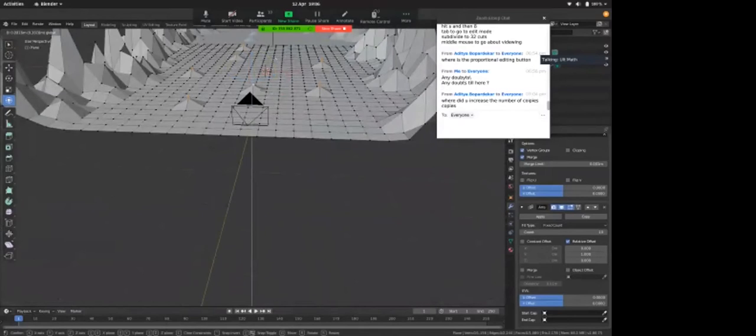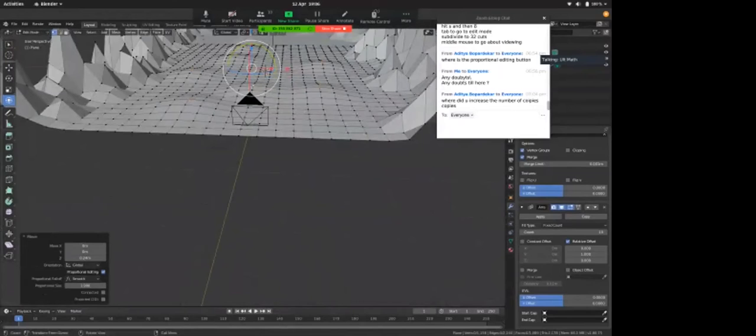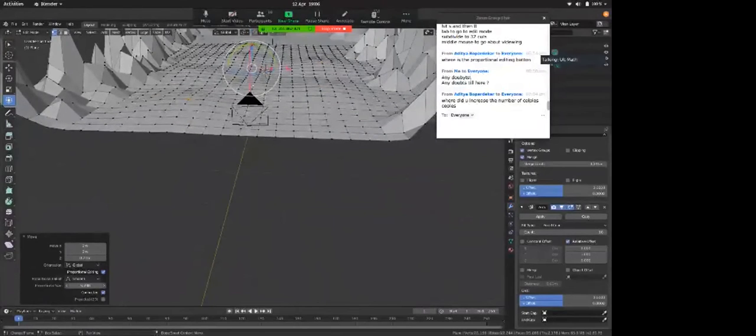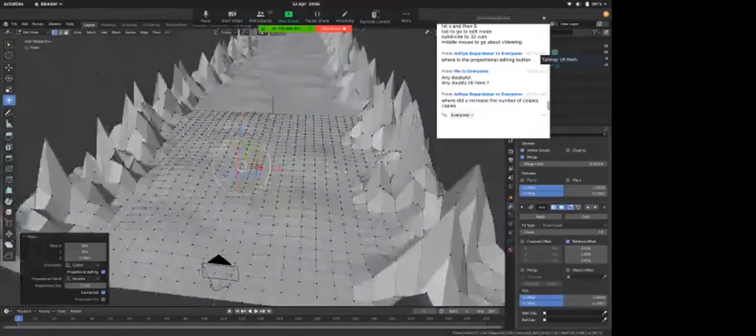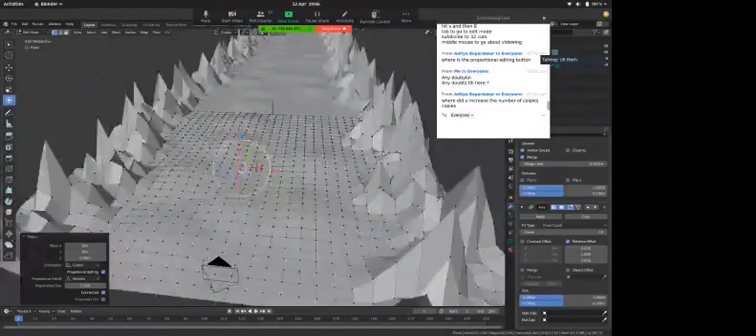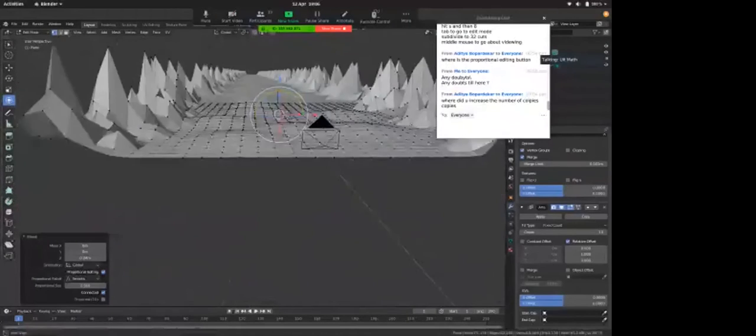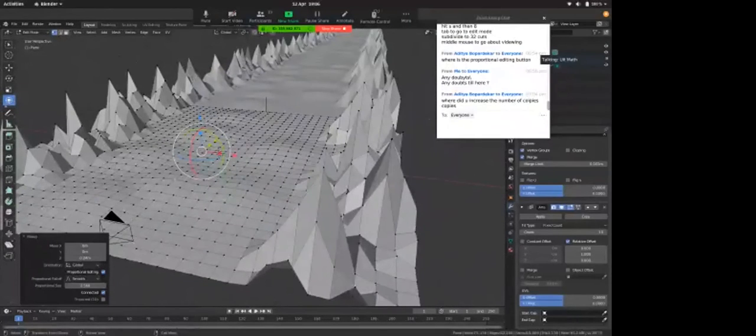And then again proportional editing, and for connected, and then for proportional size I'll increase it so that I get these small ripples kind of thing, just so that it looks cool. So if I go out of edit mode now, you can see that my road has a kind of ripple thing. It looks good.